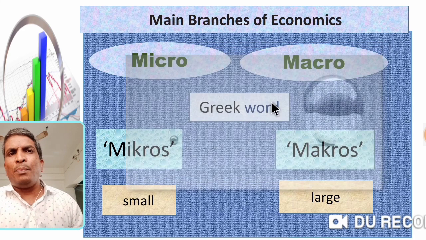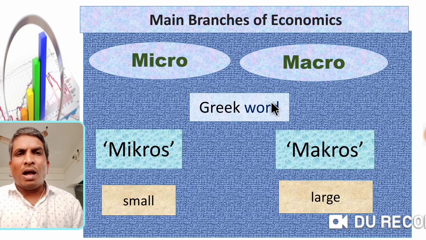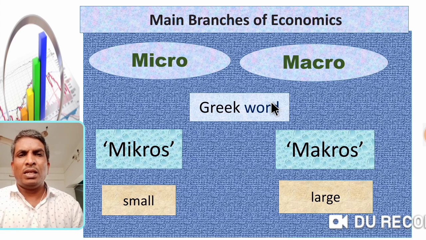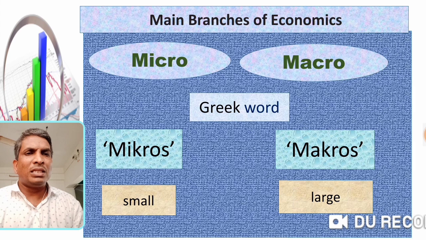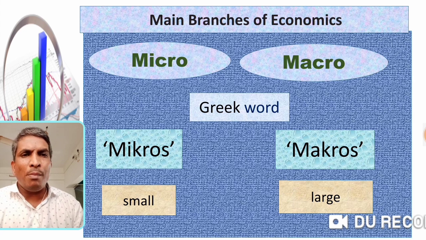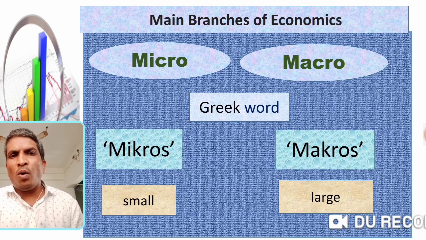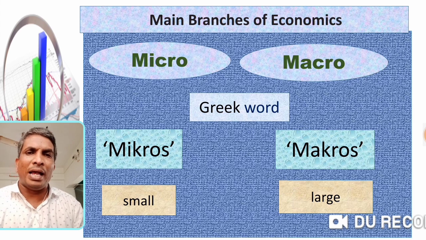Let us take another example. In our class there are 100 students. Out of 100 students, when you select a single student, it is called micro, and when you study the whole class, meaning all 100 students, it is called macro. So micro means individual or small, and macro means large or aggregate.